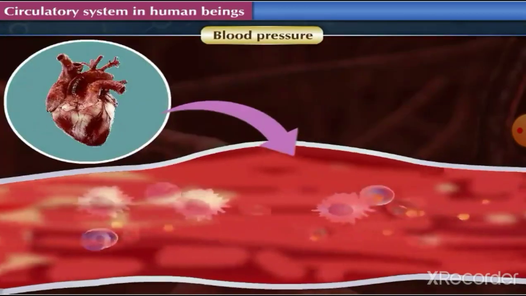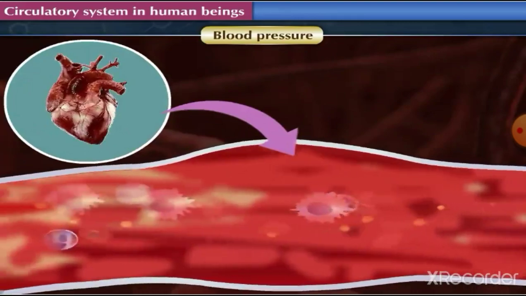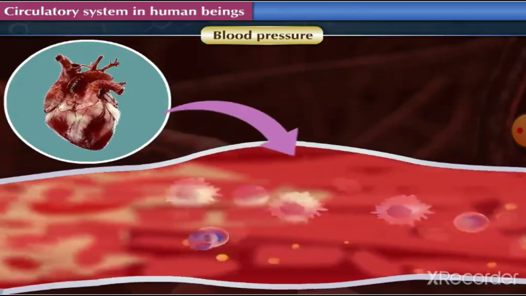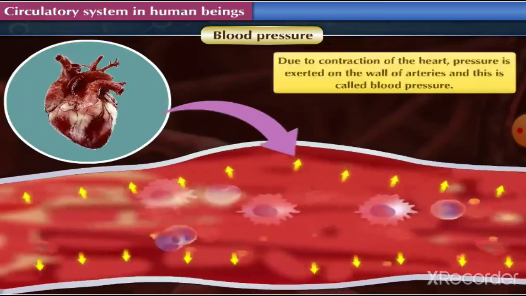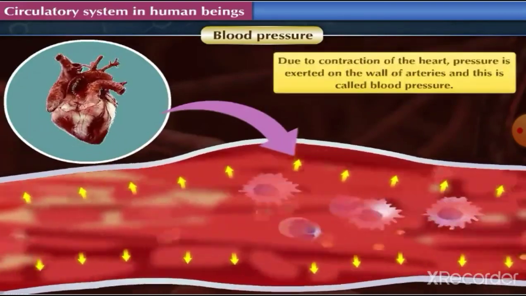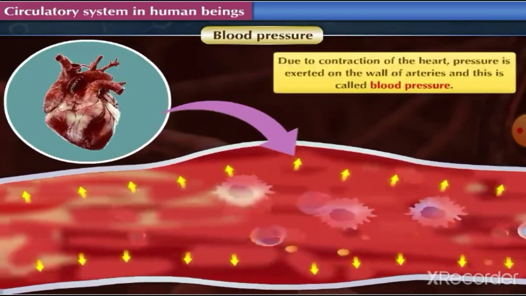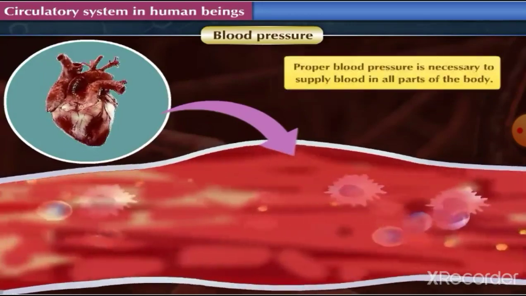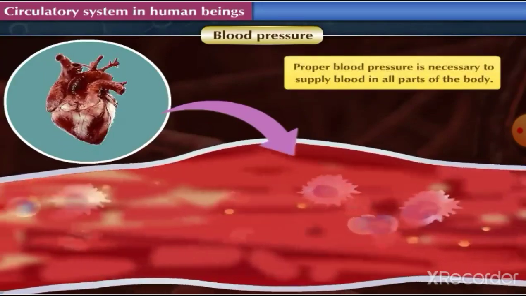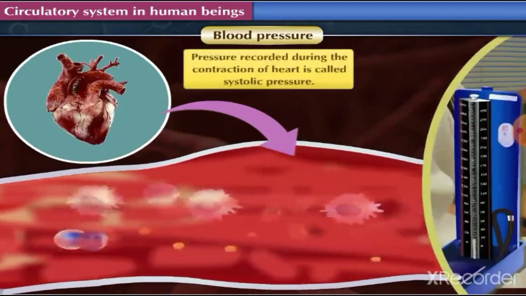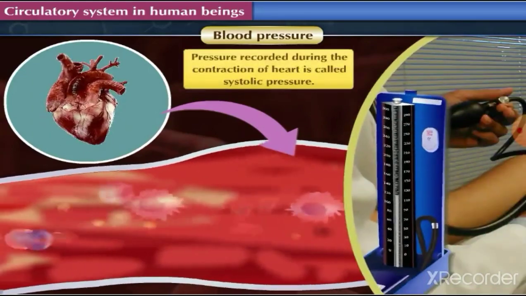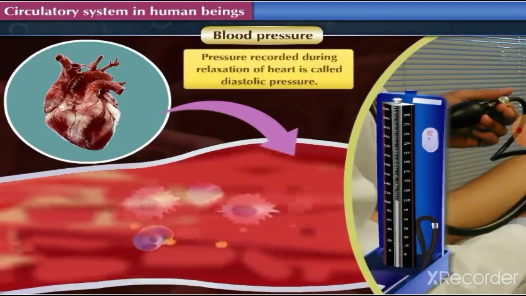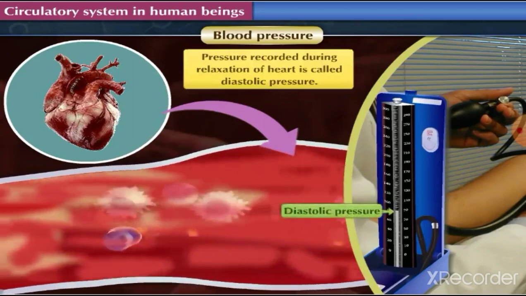Blood pressure. Blood is continuously kept flowing through blood vessels due to contraction and relaxation of the heart. Due to contraction of the heart, pressure is exerted on the wall of arteries, and this is called blood pressure. Proper blood pressure is necessary to supply blood in all parts of the body.